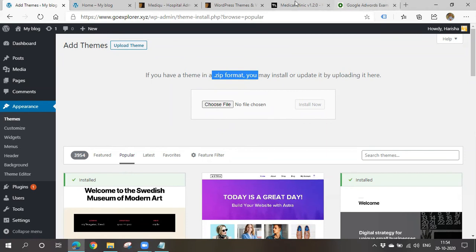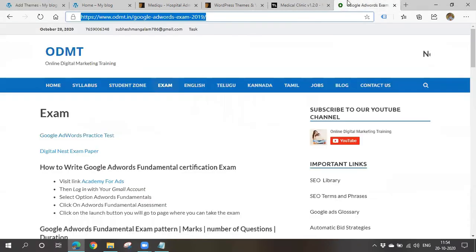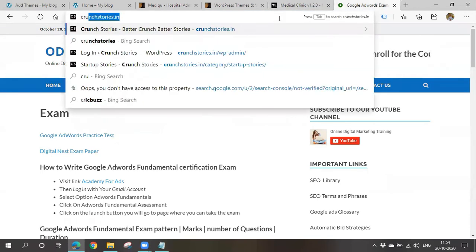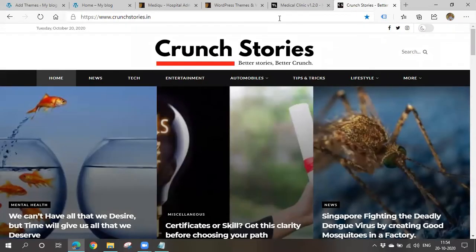Or if you have liked some theme, for example ODMT, which is developed with WordPress, or for example Crunch Stories, you have liked that theme. If you want to get that theme, we have to know what theme it is. If any website is built with WordPress, then you can know what theme they have used. If they have built that website with coding, we can't do anything because they have designed it on their own.